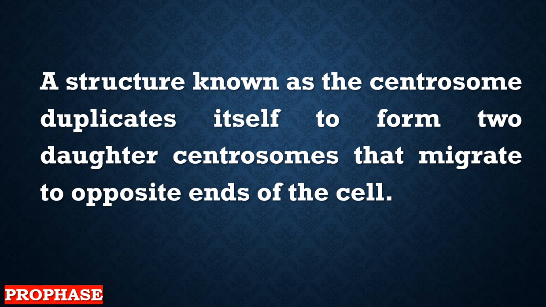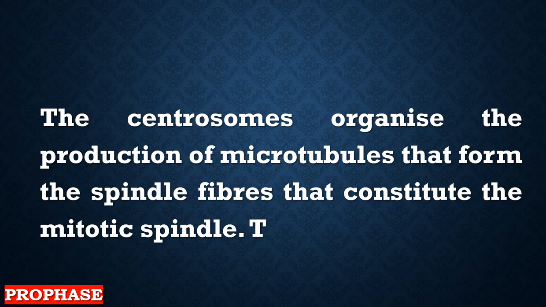So now the nuclear membrane is weak, and the centrosomes have been duplicated and moved to the sides of the nucleus. Also during this phase, the centrosomes organize the production of microtubules that form spindle fibers.